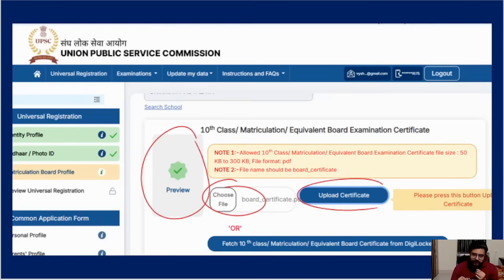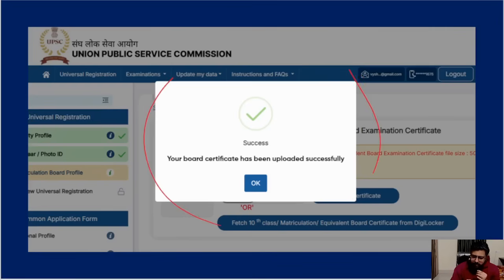Only then it gets completed. Simply uploading is not enough, meaning you choosing the file is not enough. After that you have to upload certificates. It's telling here, please press the button. Okay, please press the button. So after that your 10th certificate gets uploaded. Your board certificate has been uploaded successfully.